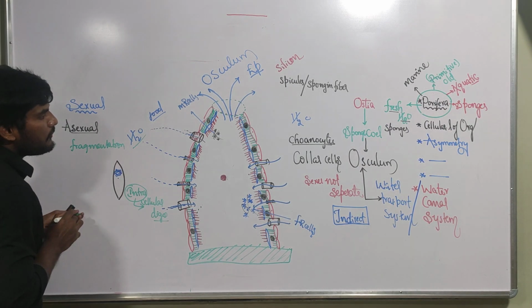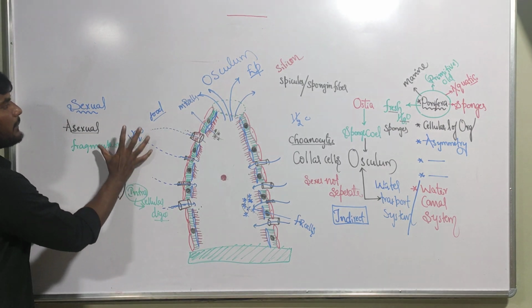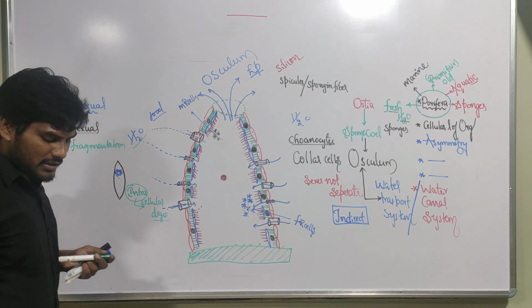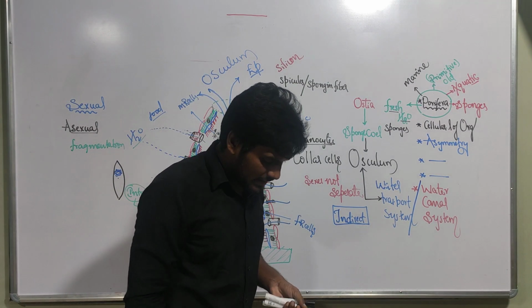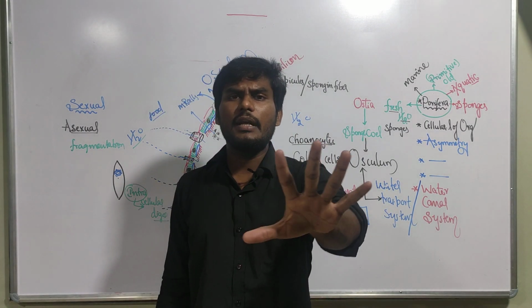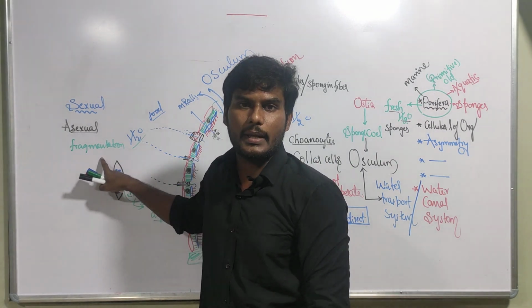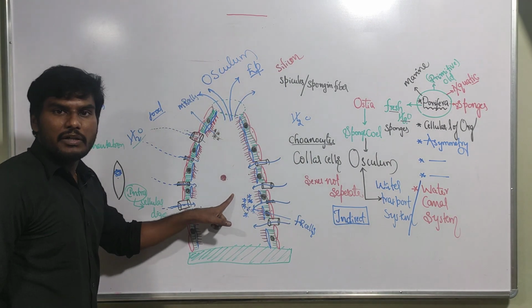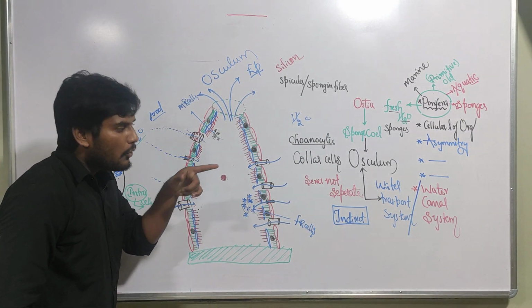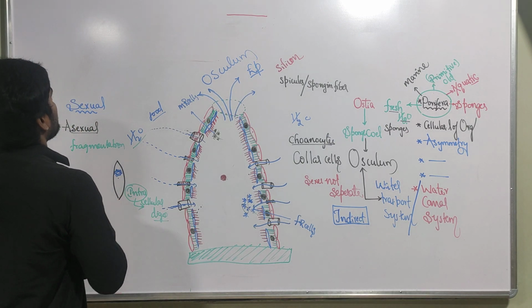Fragmentation. If any fragment or any cell is detached from the sponge, that fragment is going to develop into a new sponge. Such a type of reproduction is called asexual reproduction, which indicates that sponges reproduce sexually and asexually. Sexually by what? Formation of gametes. Asexually by what? By fragmentation. Gametes are produced from the same individual. Sexes are separate or not separate? Not separate, which indicates that these are monoecious organisms.